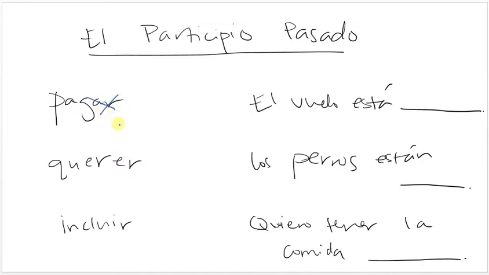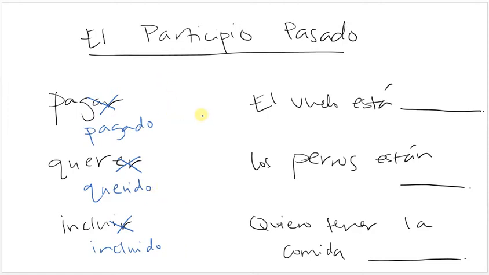For AR verbs, you take off the ending and add -ado. So, pagado. For ER and IR verbs, you take off the ending and add -ido. So, querer would be querido. Incluir would be incluido. Normally, we use these in the perfect tense with the verb haber. So, like he pagado, I have paid. Hemos querido, we have wanted. Has incluido, you have included.